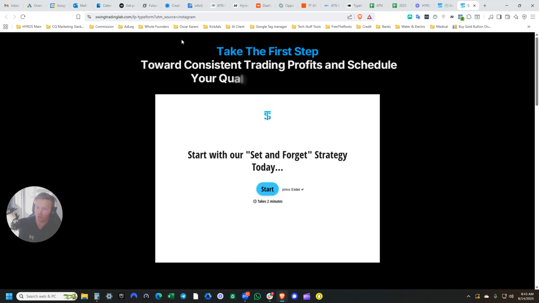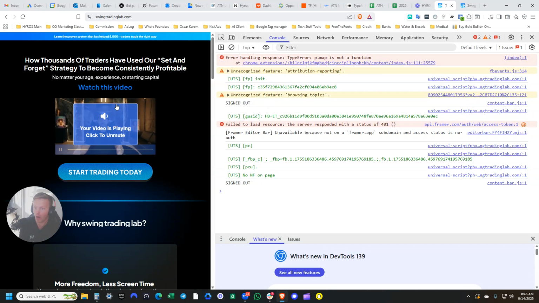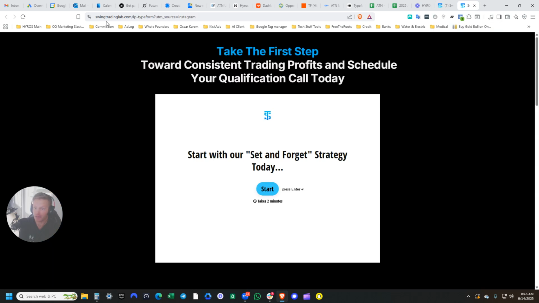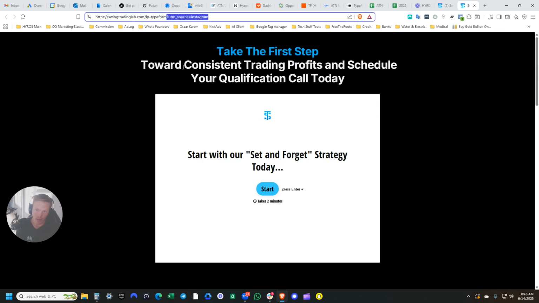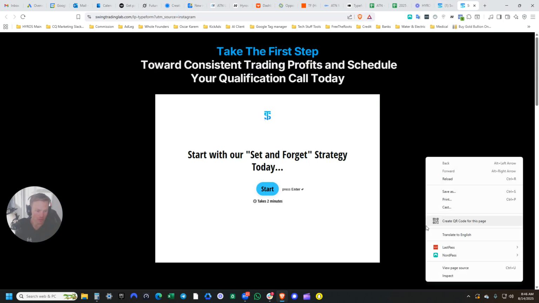So for some reason, I'm not sure why, but from this URL directly, when I click on that button, it redirects me to this URL, which is a Typeform, but it adds a parameter to it. So utm_source equals Instagram. I didn't come from Instagram. That seems to be adding the parameter automatically when I click that button from this URL. So we definitely want to fix that, because that can definitely mess up tracking.